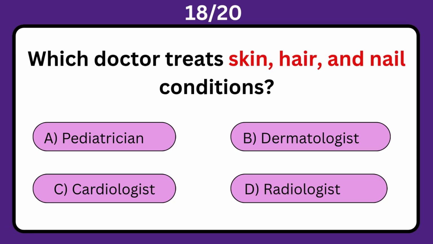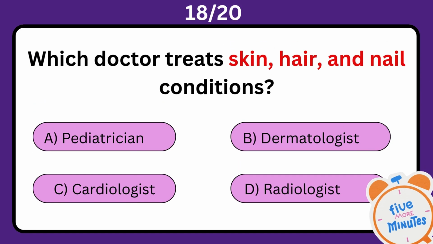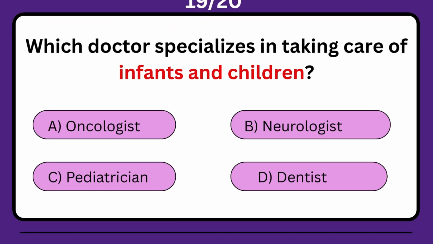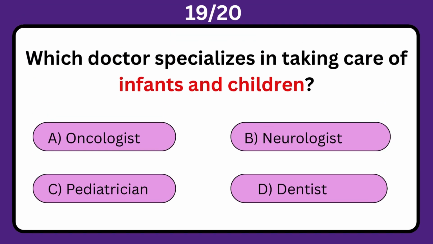Which doctor treats skin, hair, and nail conditions? A. Pediatrician. B. Dermatologist. C. Cardiologist. D. Radiologist. The correct answer is B. Dermatologist.